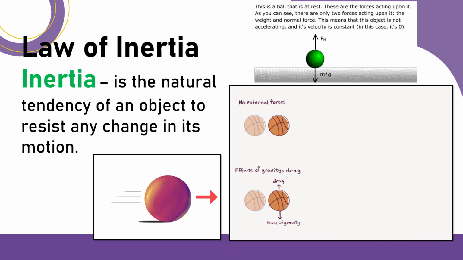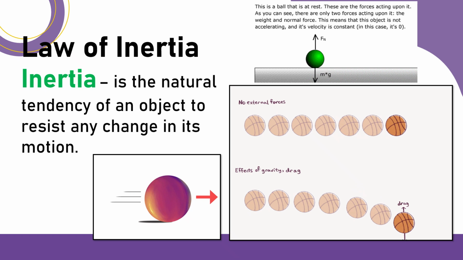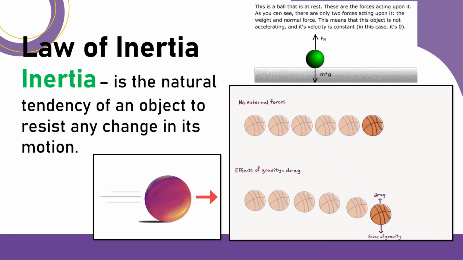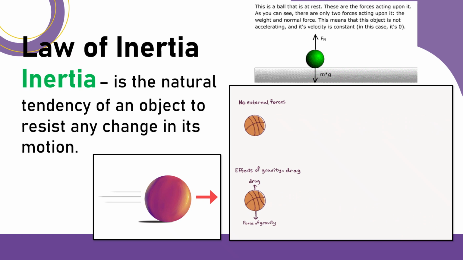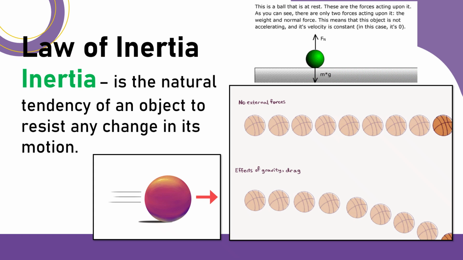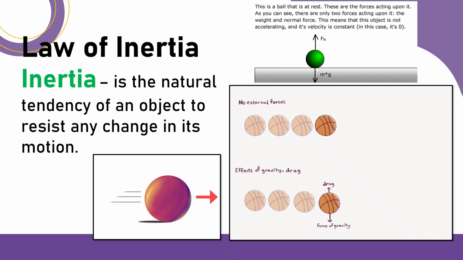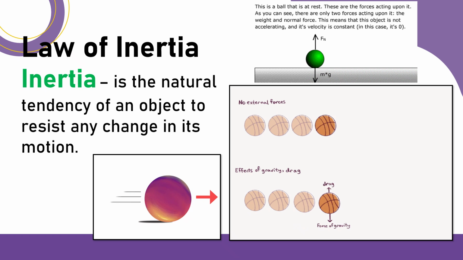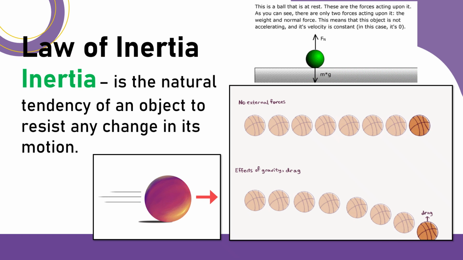Inertia is actually a primary manifestation of mass. The higher the mass, the higher the inertia, because it has a greater tendency to resist changes in its state of motion. Now, objects at rest or in motion are considered to be in a state of equilibrium. Take note here that the summation of all forces is equal to zero.